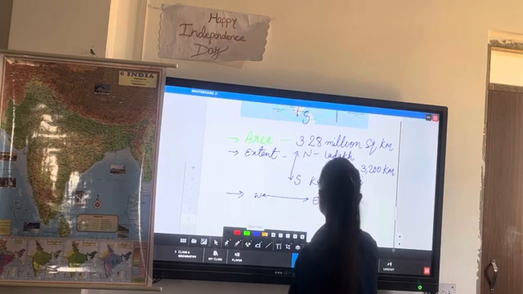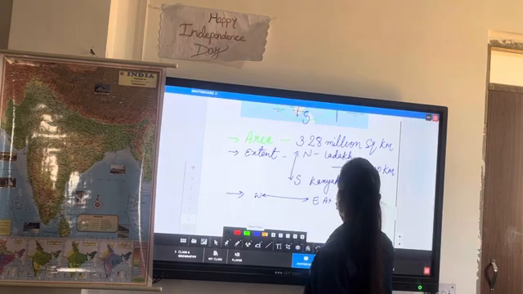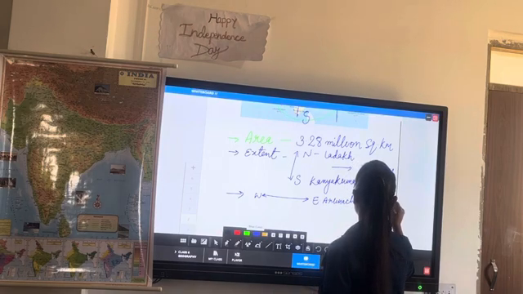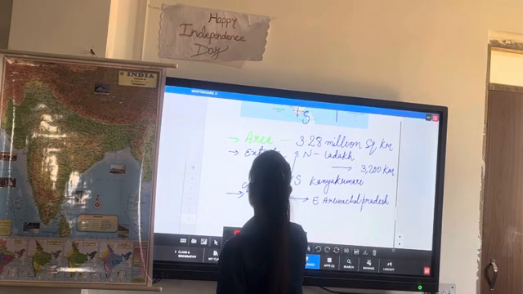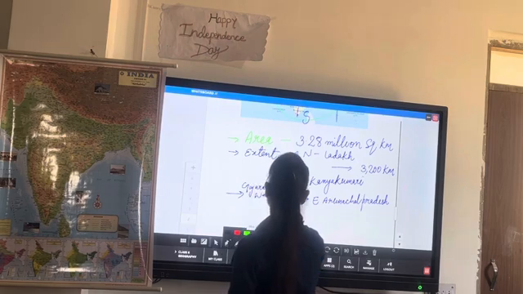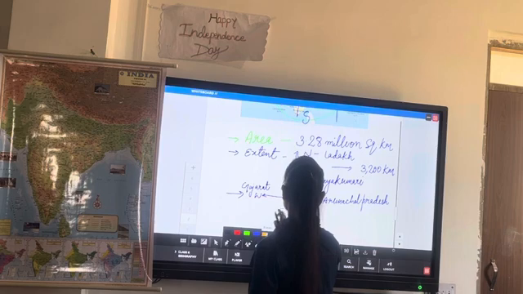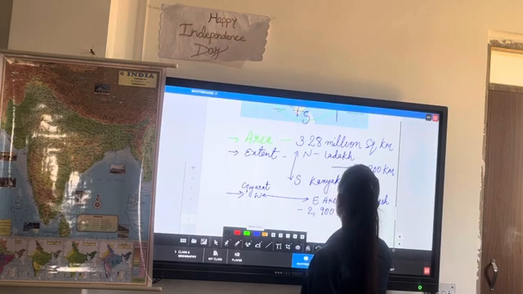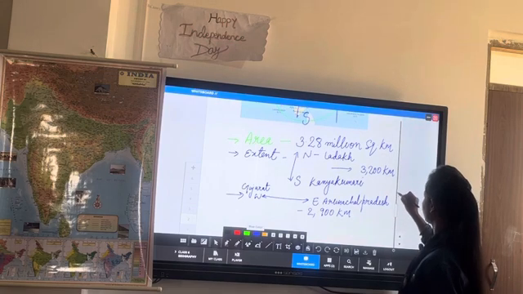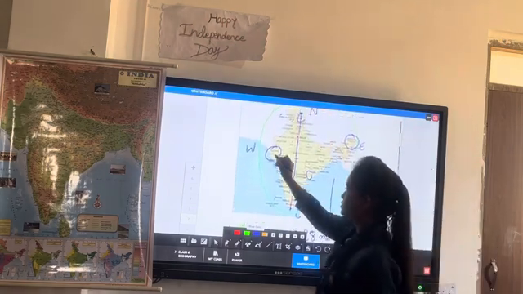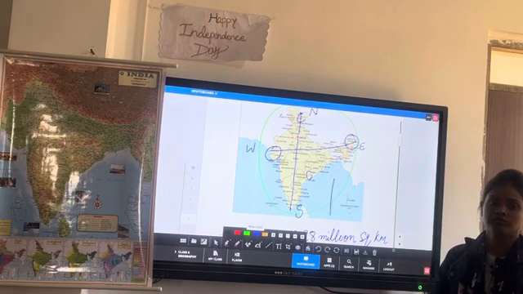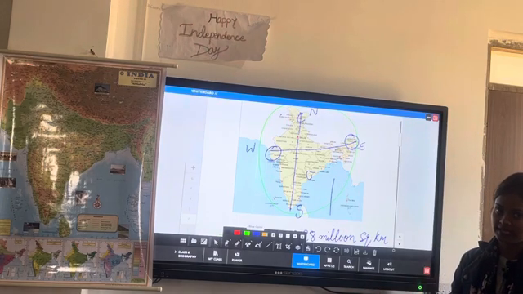The total distance is 2,900 kilometers. It means if you want to travel from Gujarat to Arunachal Pradesh, it becomes 2,900 kilometers. Right? Yes, ma'am.